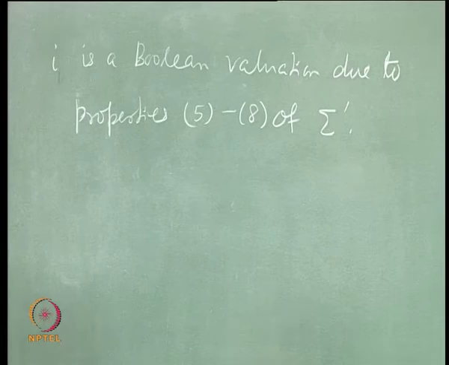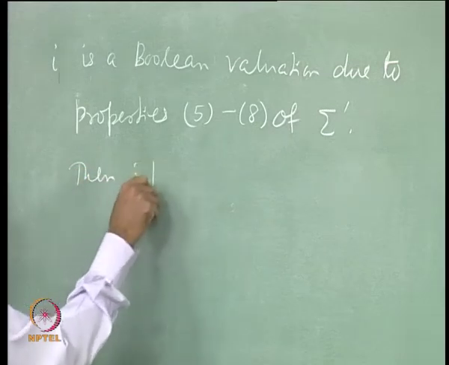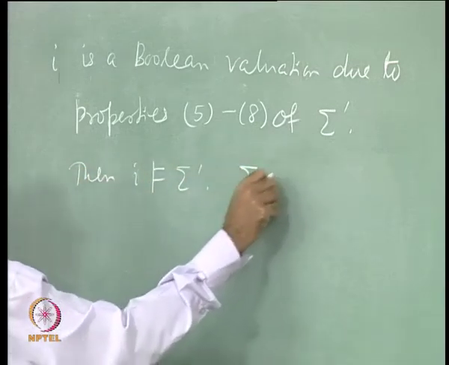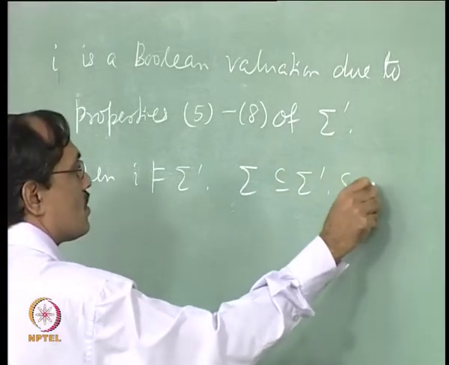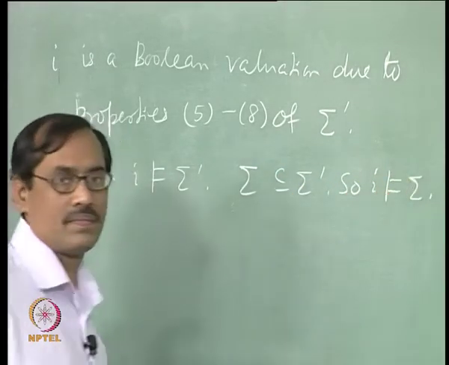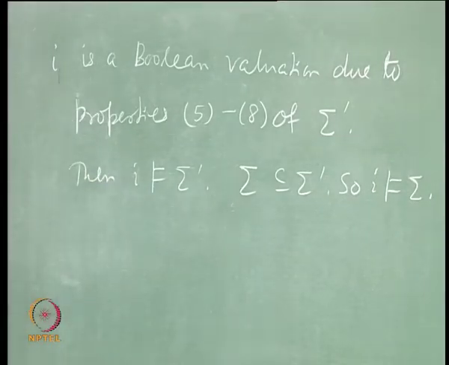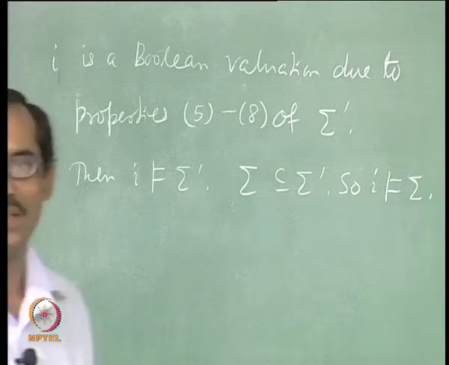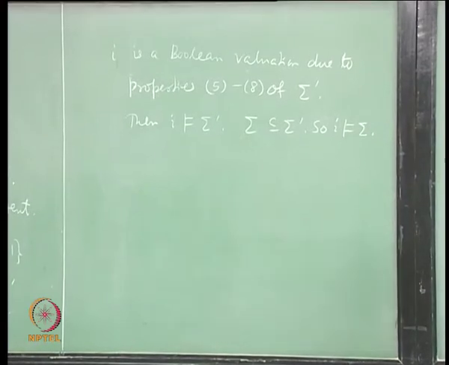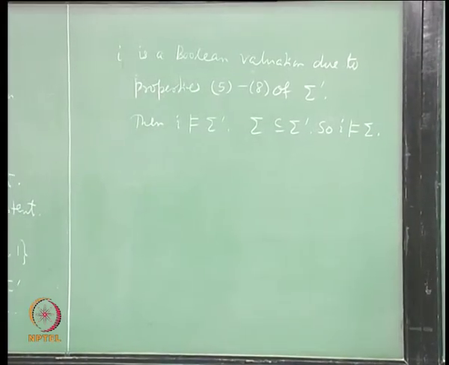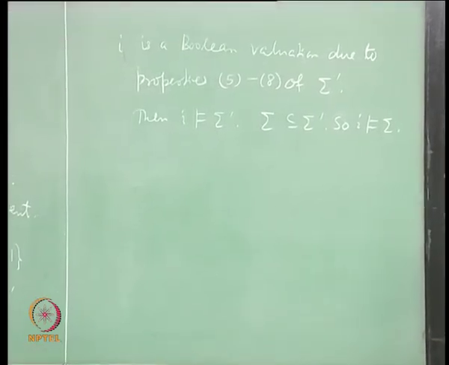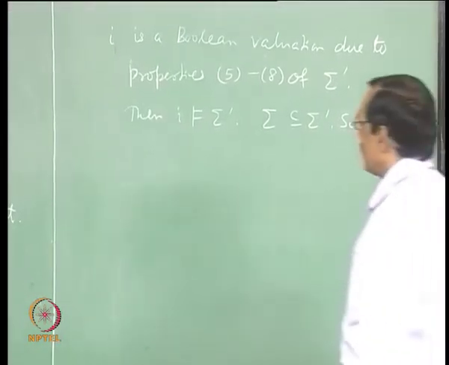That is the end of the proof. So, I is a model of sigma prime, and sigma is a subset of sigma prime. So, I is a model of sigma. I satisfies sigma prime, and sigma is a subset of sigma prime, so I is a model of sigma. It is an easy consequence now. Once you did sigma prime, there is nothing to prove, and thereby we have also proved the adequacy of PC to PL; in fact, it is strong adequacy. So, let us mention that.